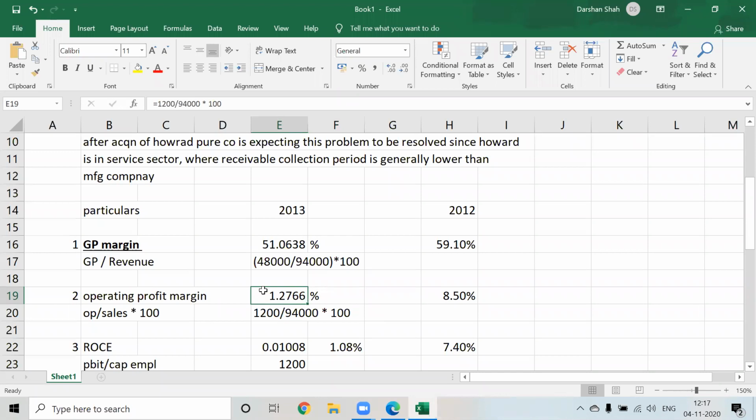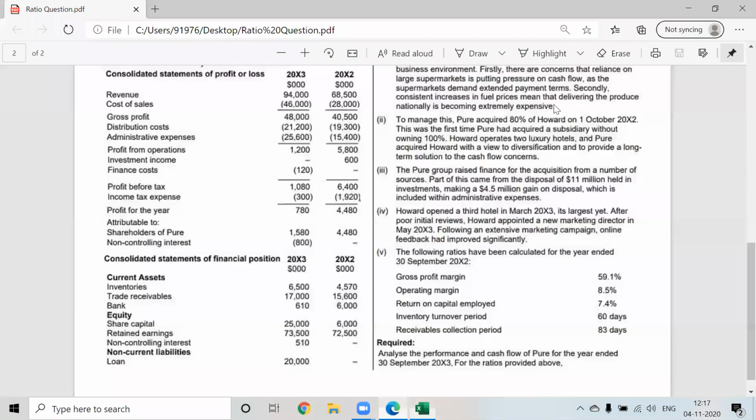Now we have to give the reasons why admin cost has increased so much. Distribution cost has increased because fuel prices have increased, so distribution cost will increase. But that is not the reason which is affecting my operating profit significantly. It is the admin cost which is the problem for my company. So we'll write it down.